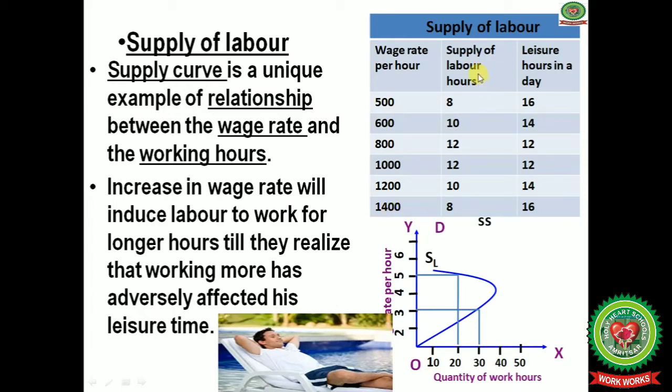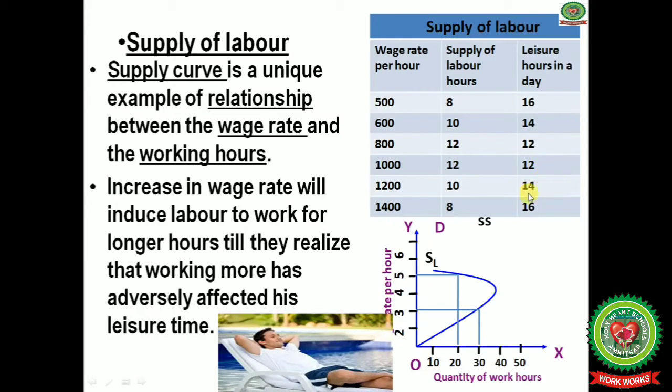In the second column you can see the supply of labor hours: 8, 10 hours, 12 hours at the wage rate 800, 12 hours at the wage rate 1000. Again the supply of labor hours is 12, and after this it will start decreasing with the increase in the wage rate. And the leisure hours in a day are 16, with the 600 wage rate it is 14, at 800 wage rate it is 12, and at 1000 wage rate the leisure hours are 12.